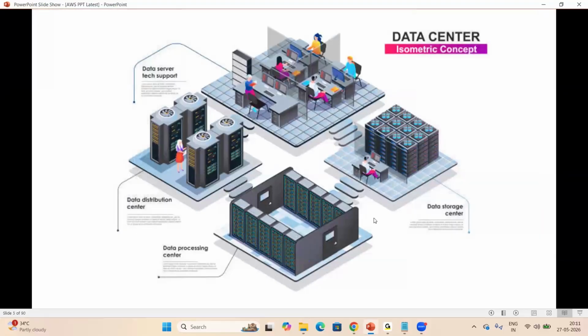Now, look at my screen, everyone. This is the data center. Look at here. These are the racks. These are the server racks and hubs, switches, right?